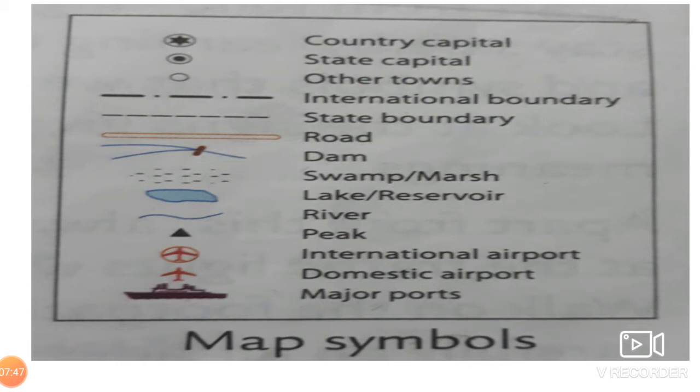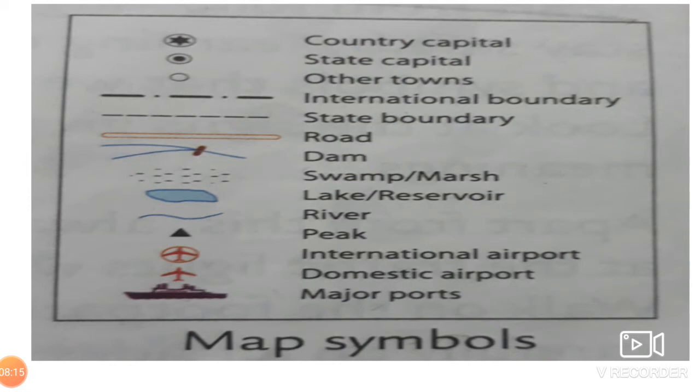And to understand these colors and symbols, we read the legend of the map. Okay, all the maps use certain colors. For instance, blue is used to show the water bodies, rivers, lakes, and the seas. Okay, water bodies means river, lake, and sea and all. And then green shows the forest and the trees. Okay, and brown shows the mountains. So different symbols represent different features.